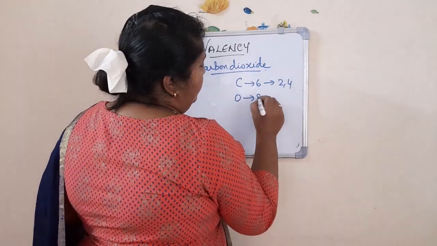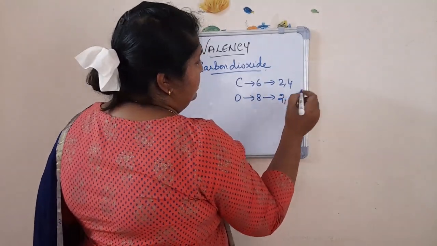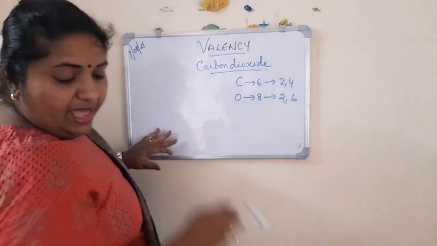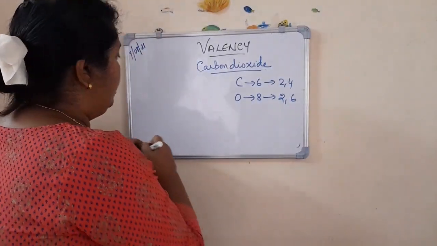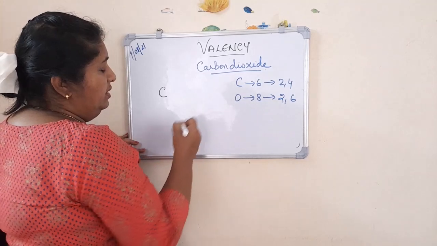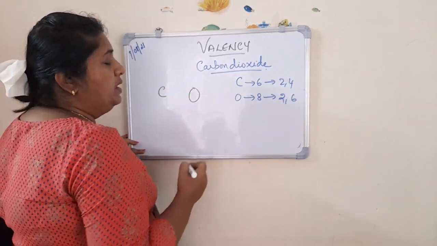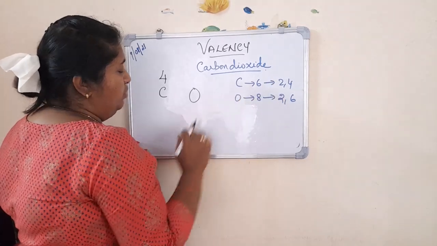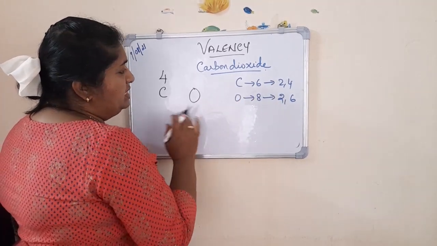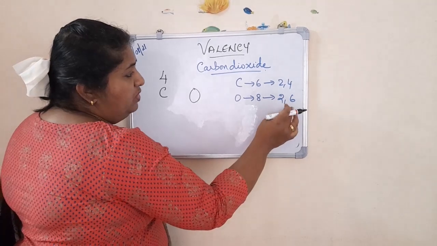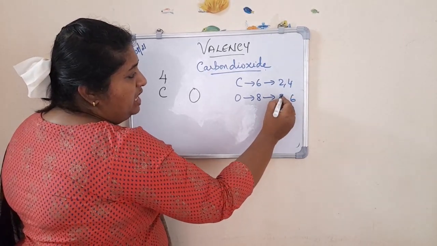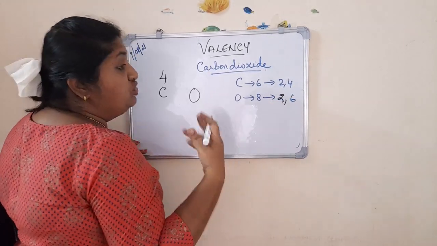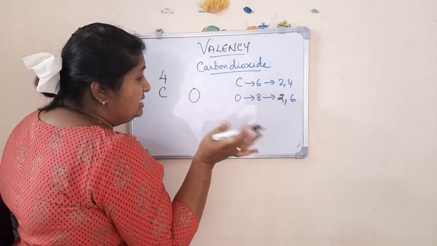Oxygen, atomic number 8, 2 and 6, isn't it? Now I am going to write the valency. Now I can write carbon here, oxygen here. Carbon valency is 4 because it will be sharing the 4 electrons. Now what about oxygen? Oxygen already has 6 electrons in the outermost shell and it needs only 2 more electrons. So the valency is 2.